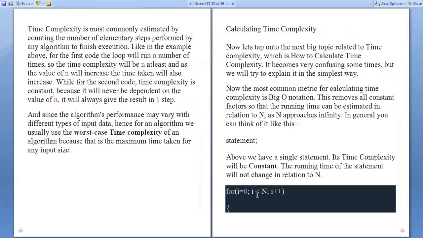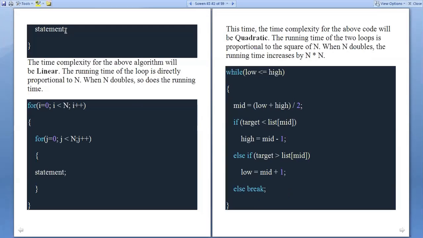Suppose in our example, we are using the for loop: for i equal to 0, i less than n, i plus plus. In the for loop, we are using a statement. So the time complexity for this algorithm will be linear, since the running time of the loop is directly proportional to n. When n doubles, so does the running time. So linear means that it is O of n.